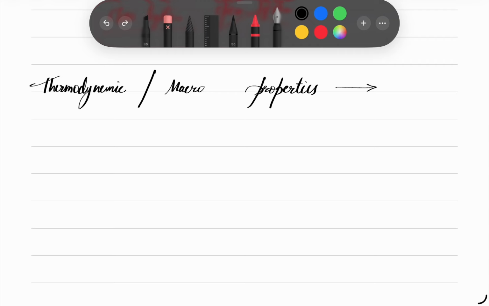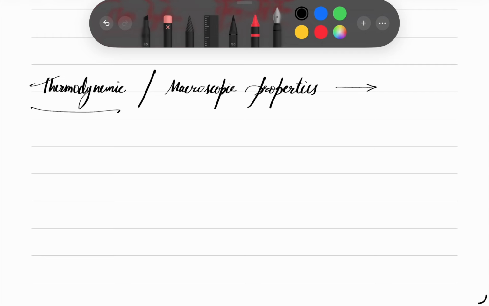What is macroscopic? Microscopic means very tiny, very small, like an atom or molecule, and macroscopic is made up of those microscopic particles. So thermodynamics is for the macroscopic properties.